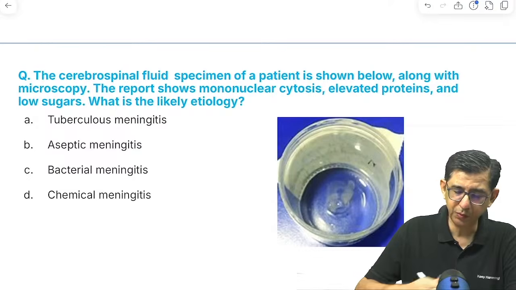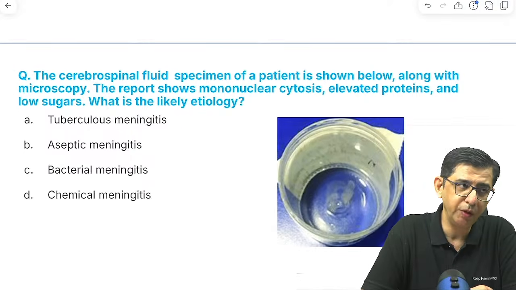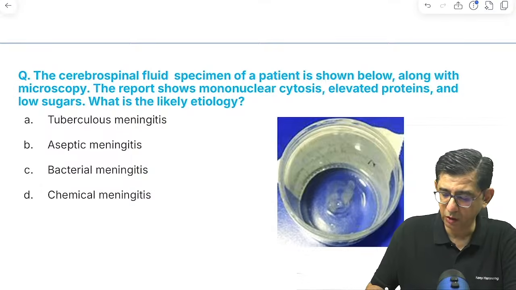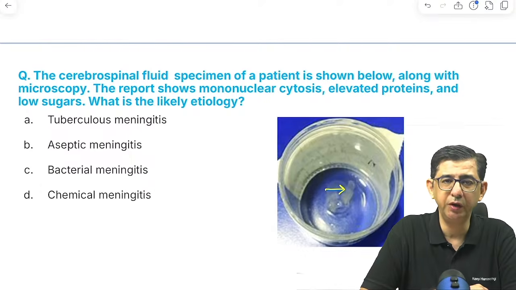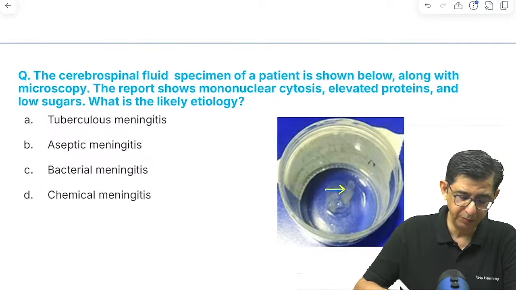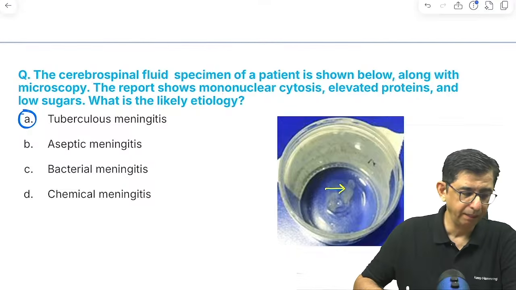Okay, moving to the next one. The image I have deliberately changed. That image I've shown in my routine lectures. This time you can see that cobweb coagulum still present, still visible, cobweb coagulum. And the moment there is a cobweb coagulum with elevated proteins, low sugars, that goes in favor of tubercular meningitis in a patient. So the answer in this question would be given as option number A. Yes.